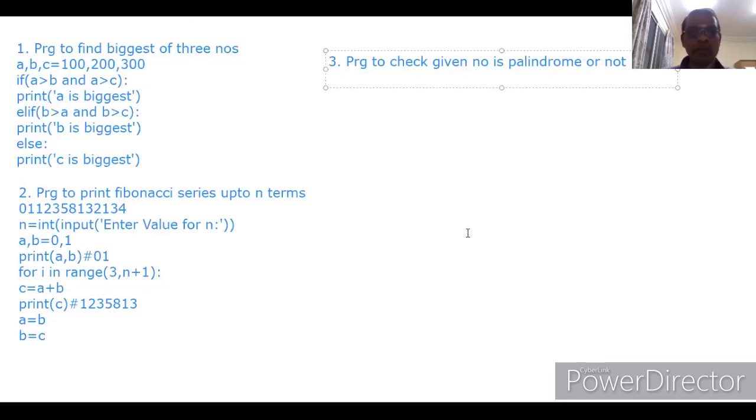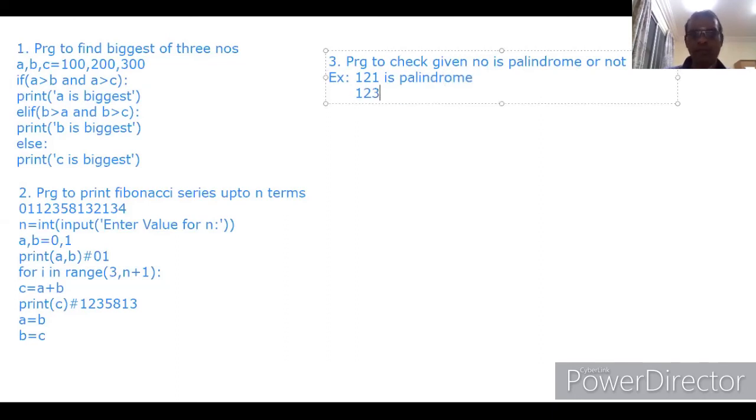Here we have to get one number and check if the number is a palindrome or not. First, assume 121 is one number. If you read from the left hand side, that is 121. If you read from the right hand side, that is 121. Both give 121. That is called a palindrome.